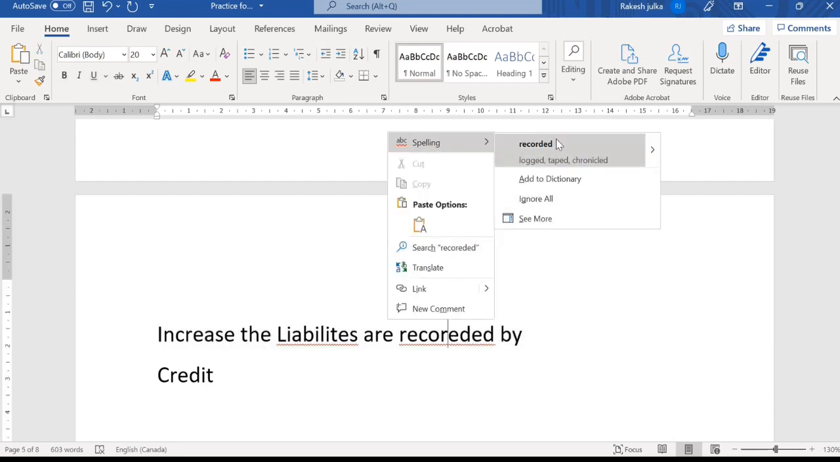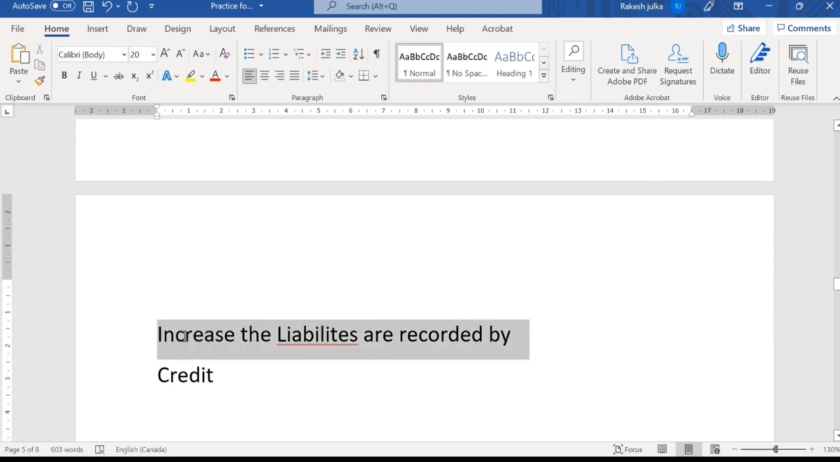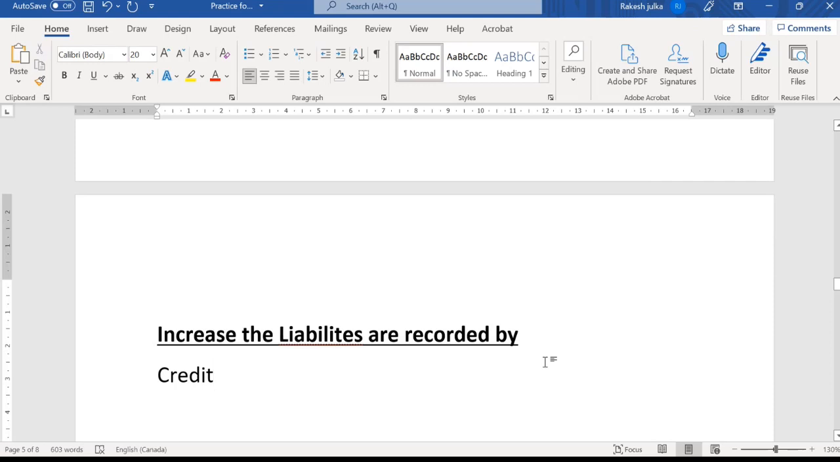So next, if we talk about the increase in the liabilities. If the liability is increasing, it means that it should be credited. By crediting, that liability will increase. But on the other side, for example, cash is an asset of the business. If cash increases, we debit. If cash decreases, we credit, right?